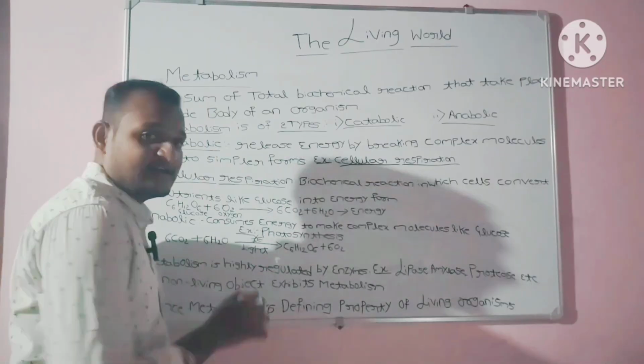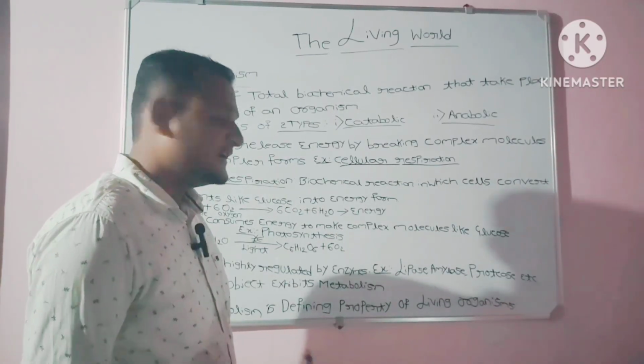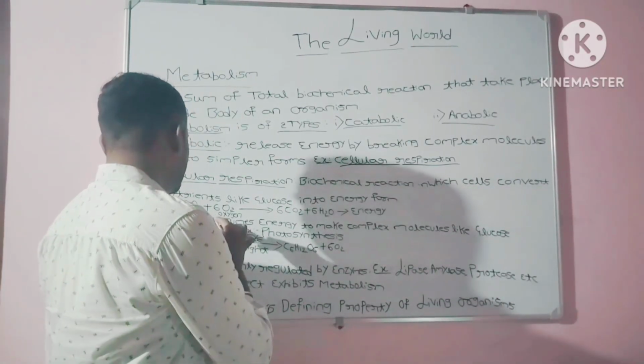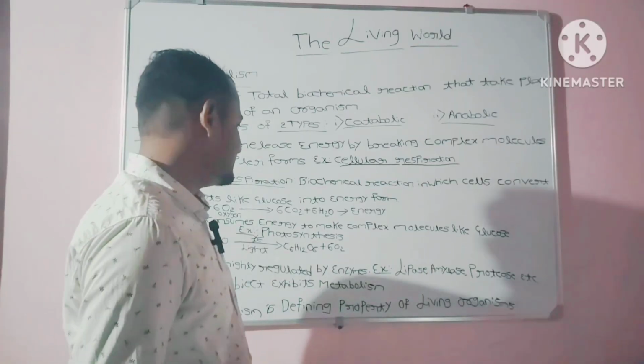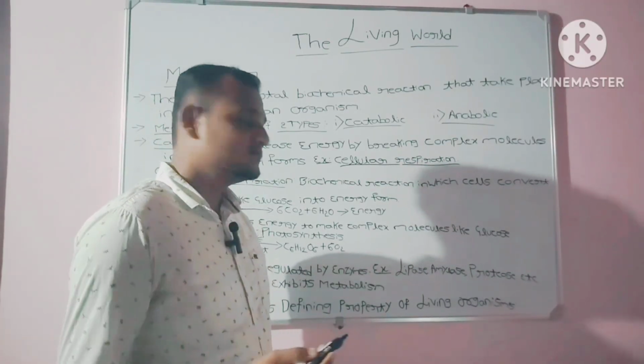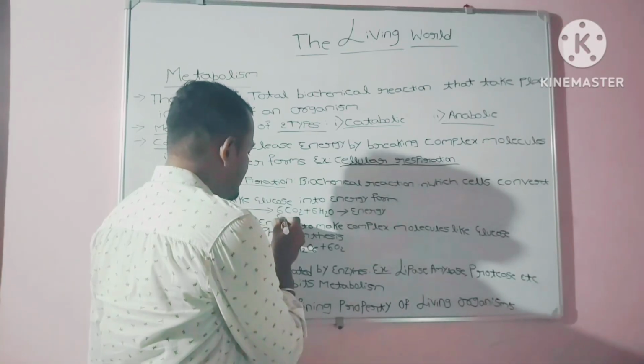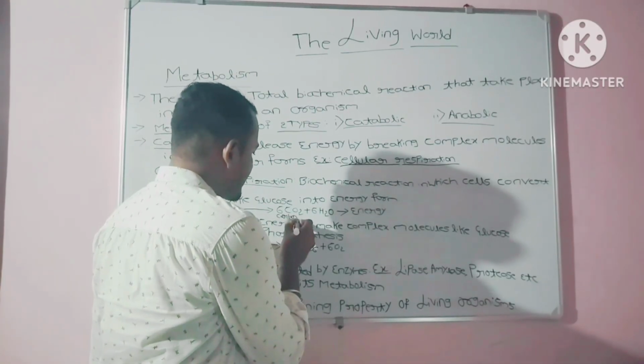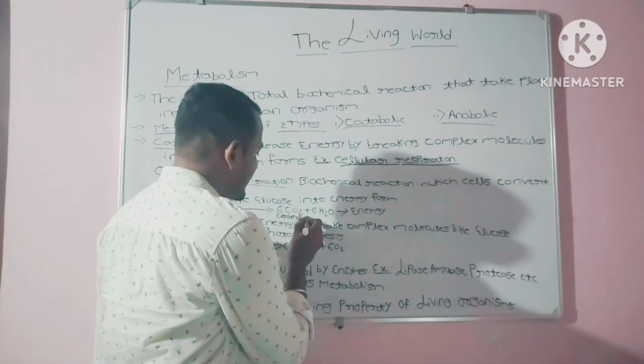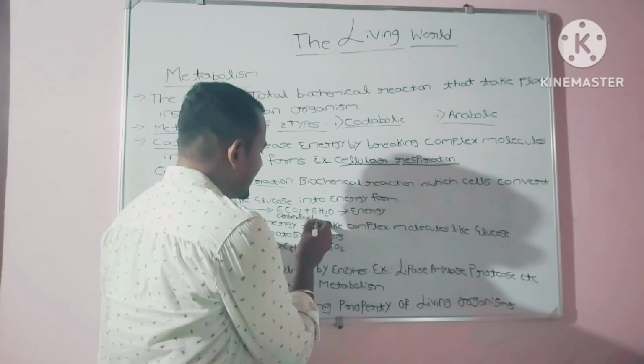Glucose and oxygen are the reactants in this reaction. When glucose and oxygen react, they give rise to 6CO2, which is carbon dioxide.